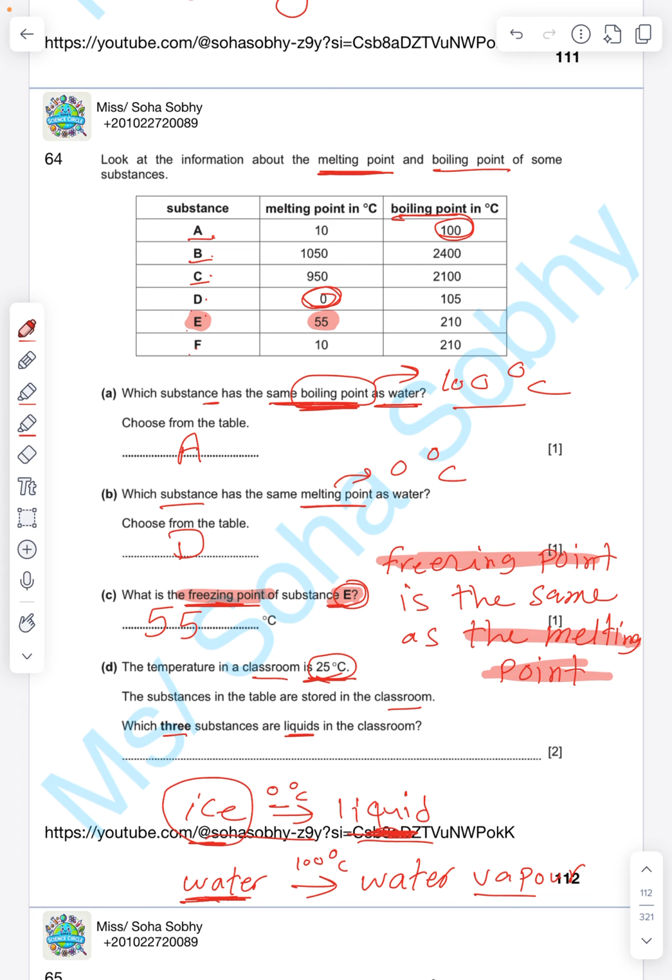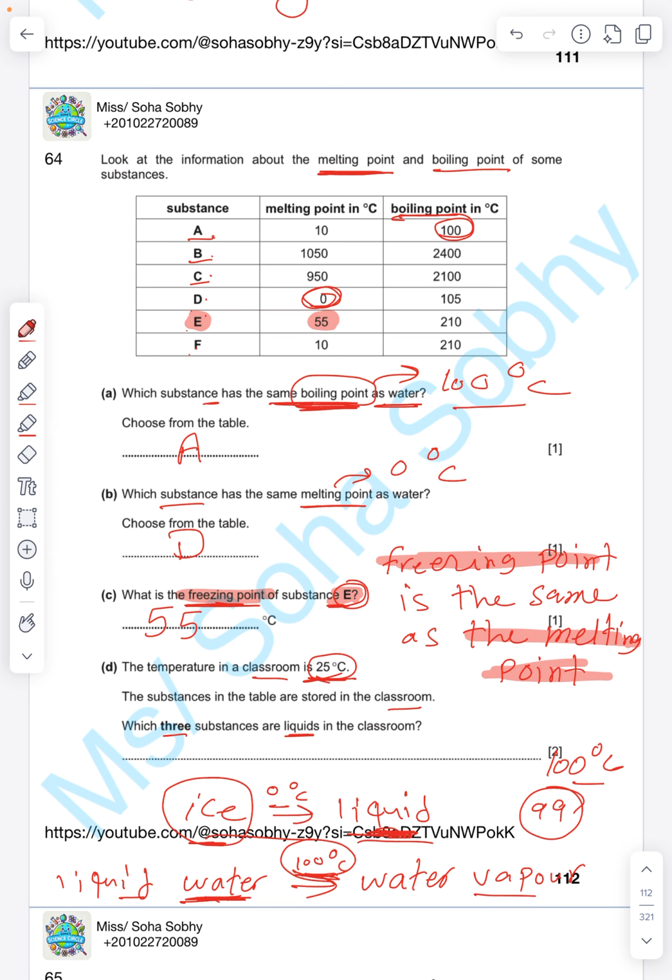If I want to turn from liquid to gas, I should make the temperature 100. Got it? So I need to increase the temperature to 100. As I get to 100, I reach 99. Did I reach 100, where the water boils? No. So I'm still lower than the boiling point, so I'm still liquid. When does it turn from water to water vapor? When you give me 100 and any temperature higher than it.